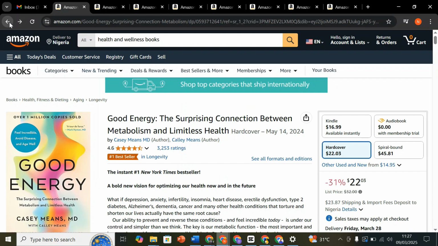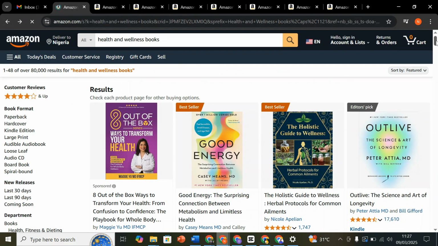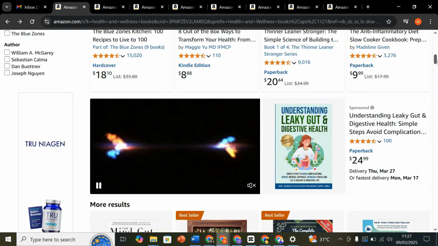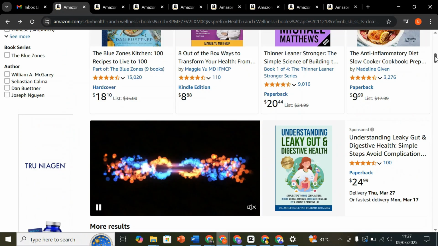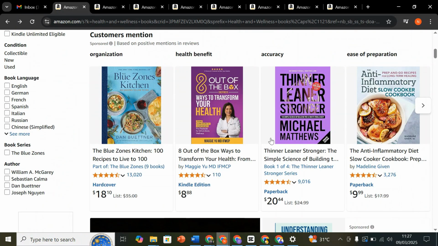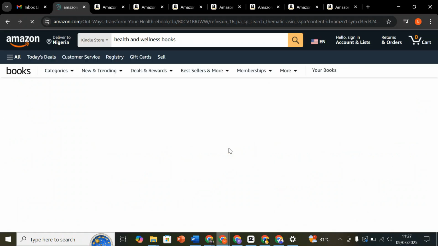So if you are going to fall under this health and wellness book niche, this is where you are going to be doing your research, in order for you to follow the bestsellers so that you can also make money online. You can see a lot of money that all these books are currently making. And I'll tell you, most of these books were published just last year. Let's check the date when they published this particular book. So we are going to see that here.